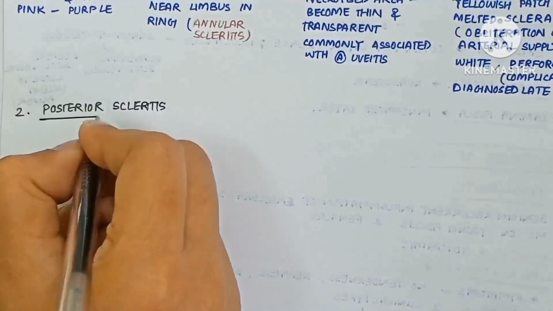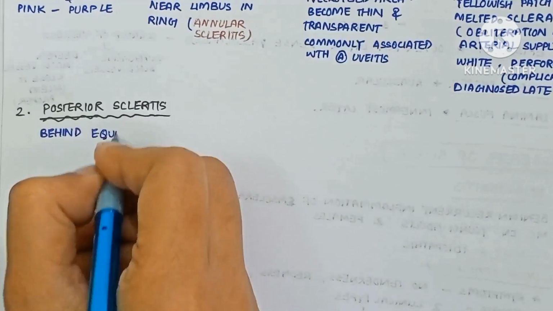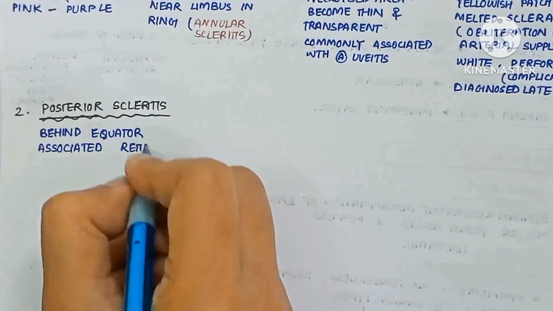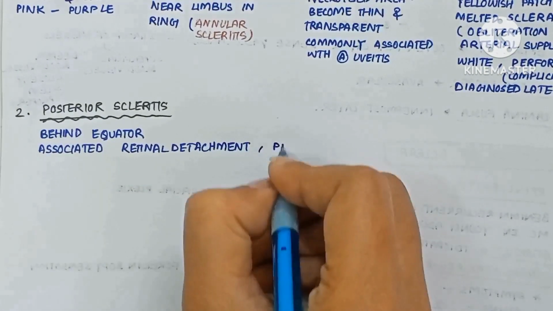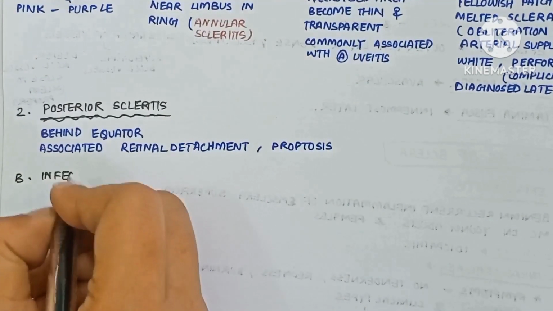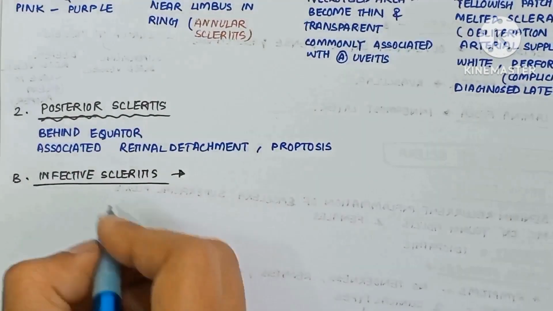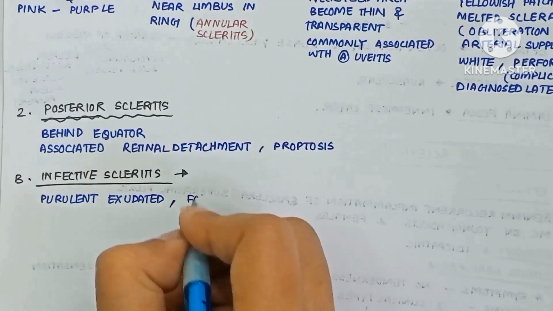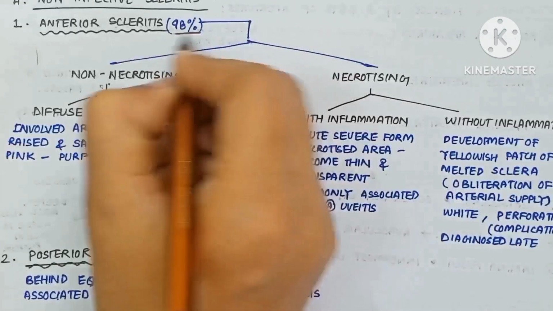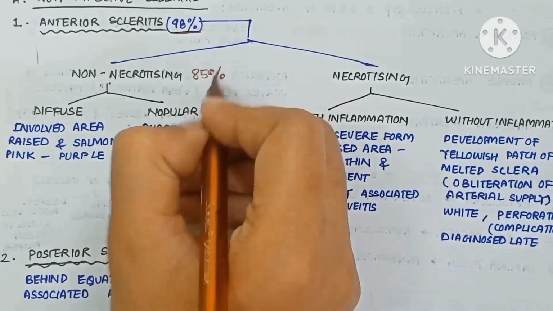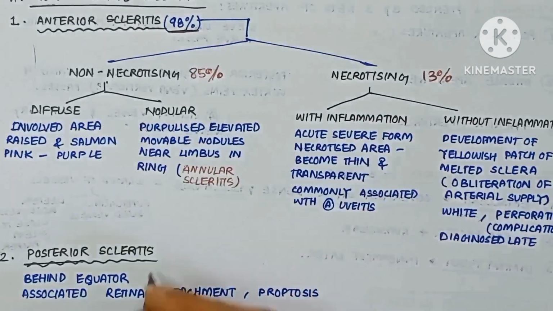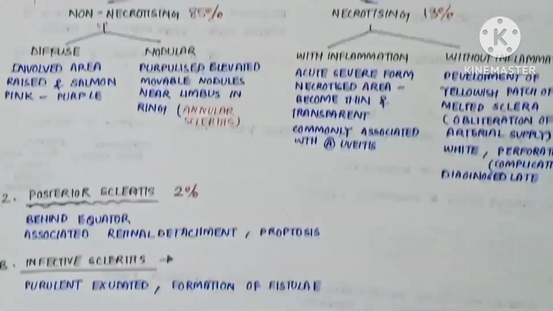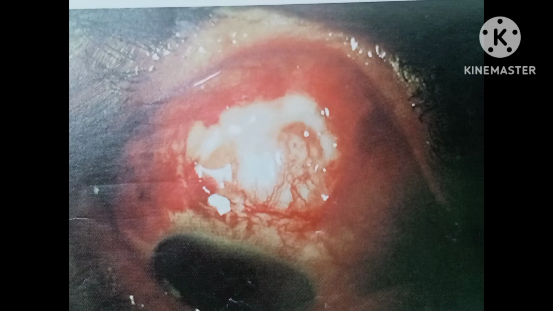Second is posterior scleritis, which is present behind the equator, associated with retinal detachment and proptosis. B part is infective scleritis, where purulent exudate and the formation of fistulas are present. As you can see in this picture.